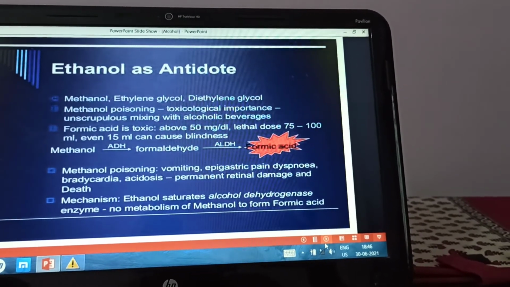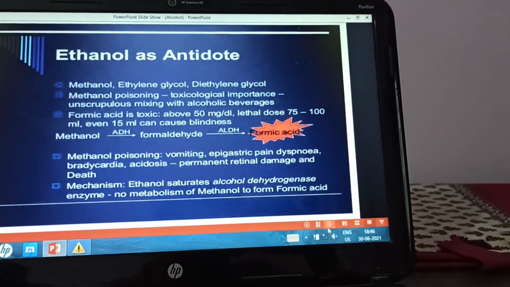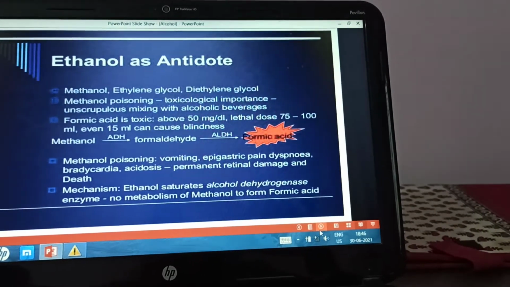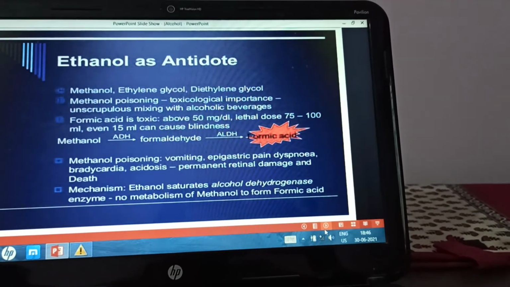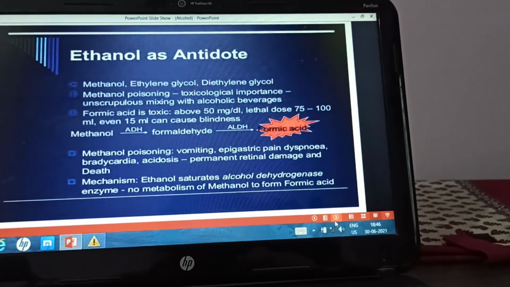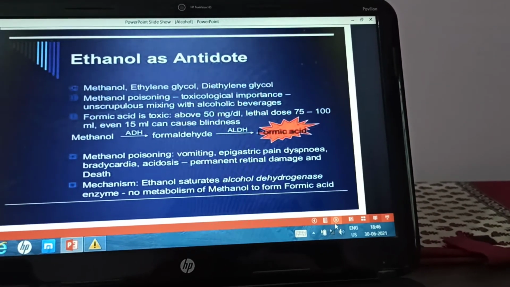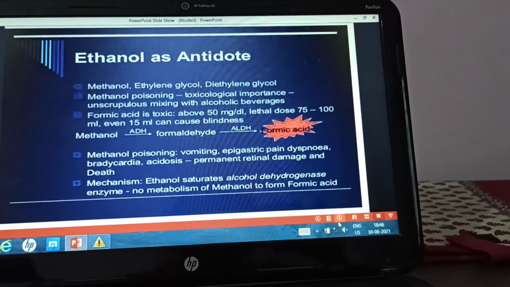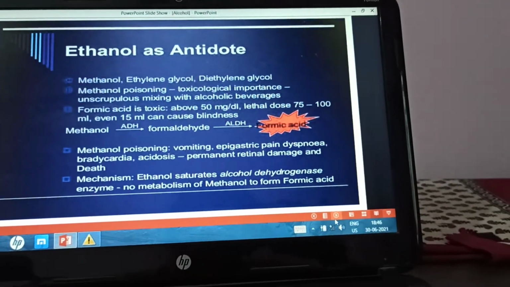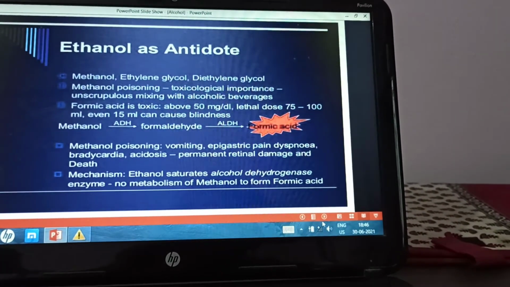Now why are we giving ethyl alcohol? Ethyl alcohol is given because it saturates the enzyme alcohol dehydrogenase and diverts it towards the metabolism of ethanol, so that no metabolites of methanol are formed. So no metabolism of methanol takes place and there is no formation of formic acid, and methanol is excreted as such. So this is the rationale of giving ethanol in the treatment of methyl alcohol poisoning.